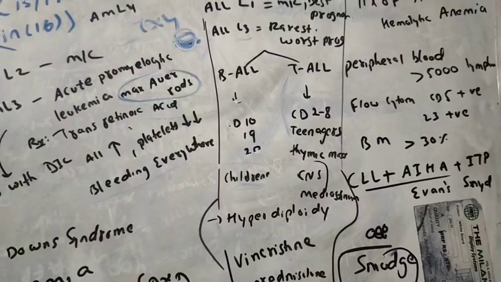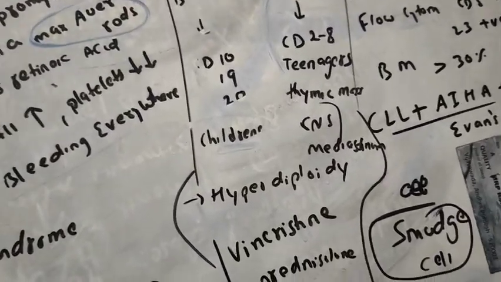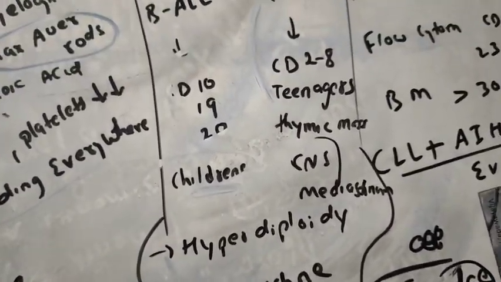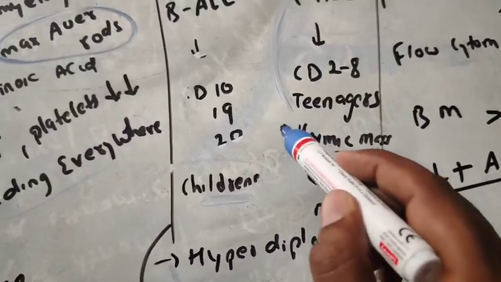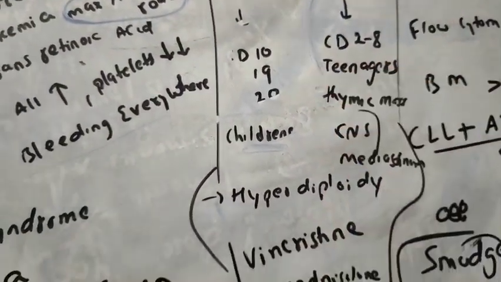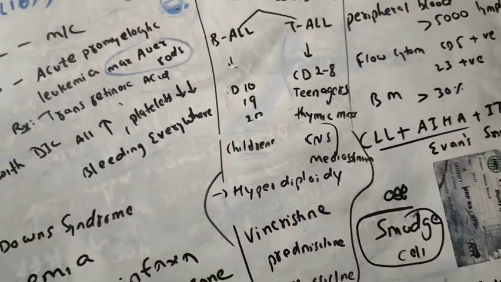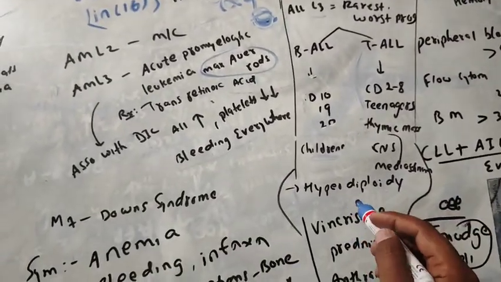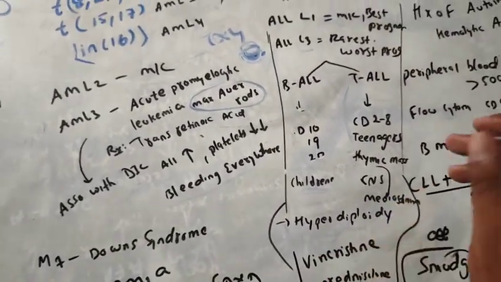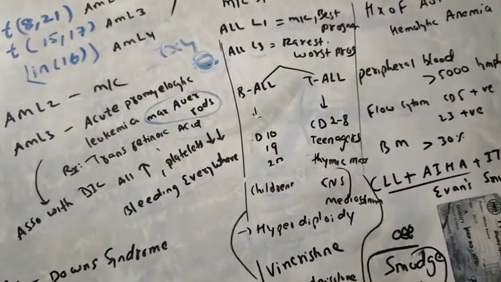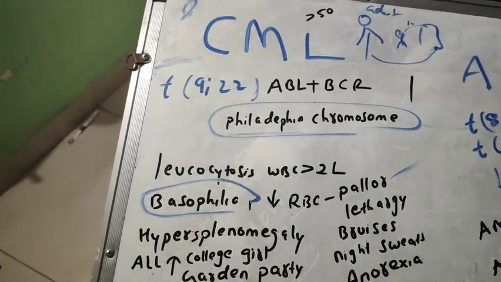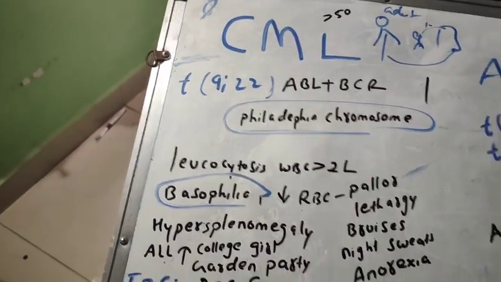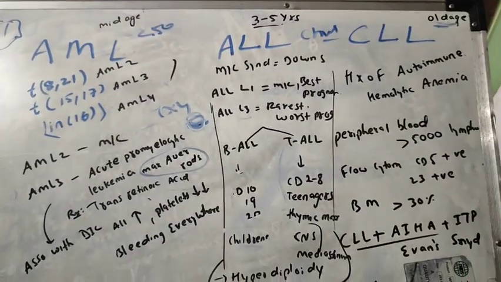You will also see a mediastinal mass, here a thymic mass. T for teenagers, T for T-ALL, T for thymic mass. We can also see CNS involvement. ALL is due to hyperdiploidy. In ALL we can also see the Philadelphia chromosome. What is the Philadelphia chromosome? It is the translocation of 9 and 22. It is also seen in ALL.